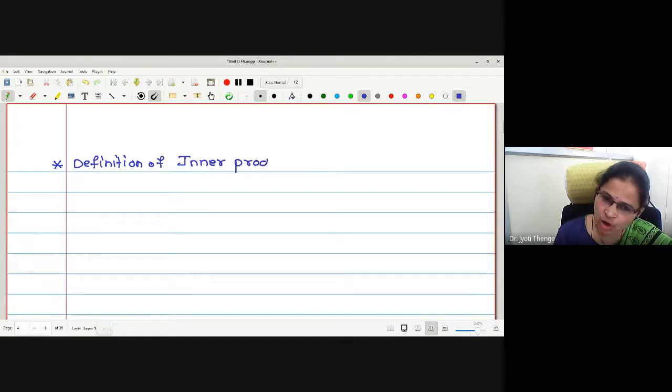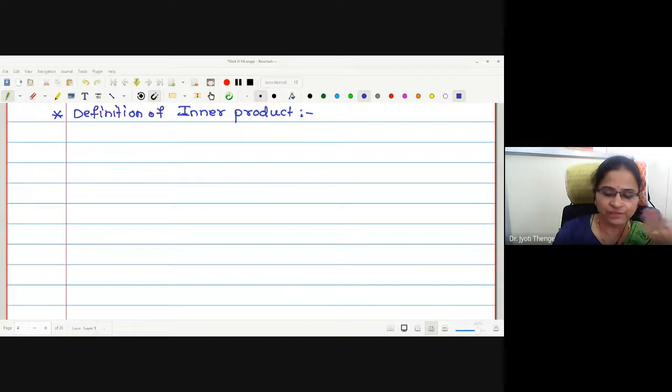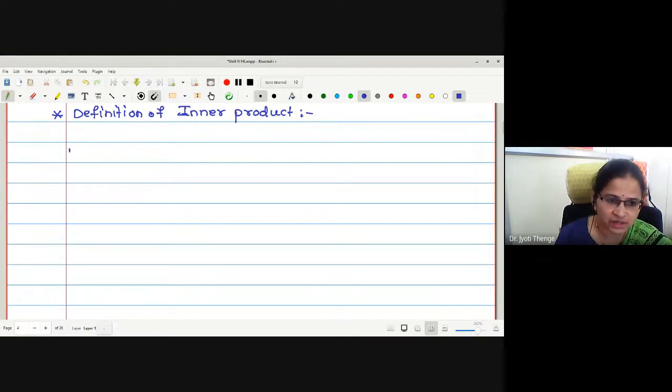As we were saying, the norm is a generalization of distance. Norm is simply a scalar valued function which satisfies certain conditions. We have 4 conditions for the norm function. Any function which satisfies those 4 conditions, we call a norm. Similarly, any function which satisfies certain conditions, again 4 conditions we are going to define, is called an inner product.